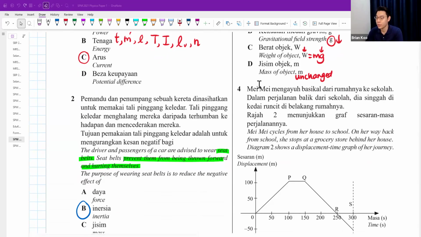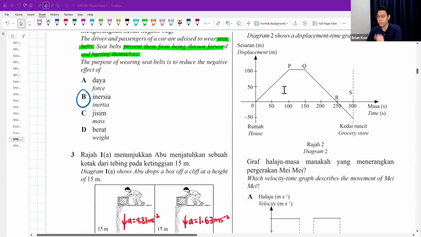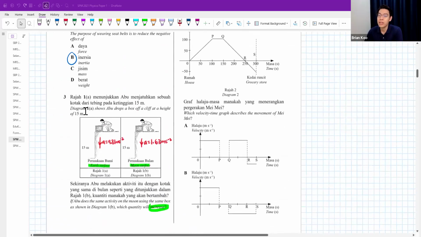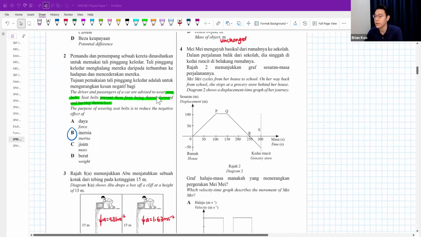On her way back from school, she stops at a grocery store behind her house. Diagram 2 shows the displacement-time graph for a journey. Which velocity-time graph describes the movement of Mei? Okay, so this is a classic question on changing a displacement graph to a velocity graph.